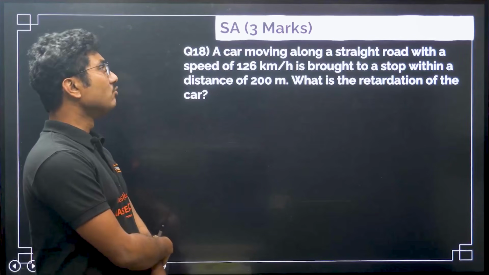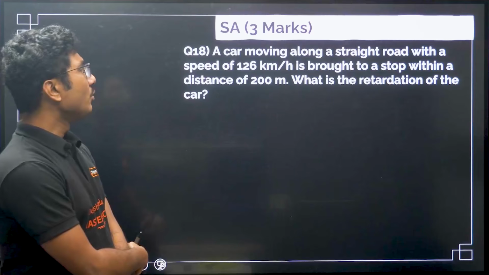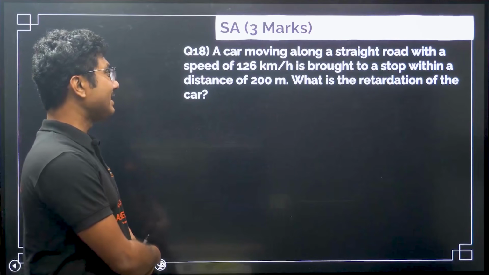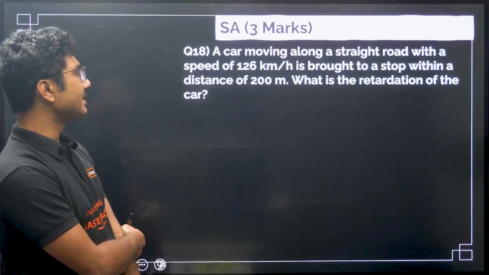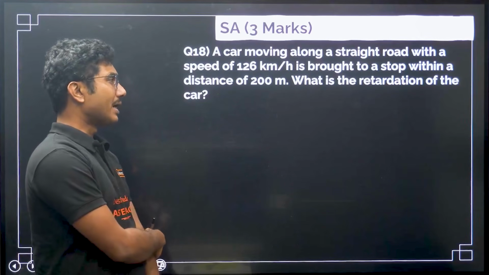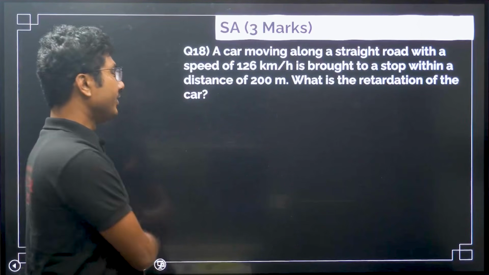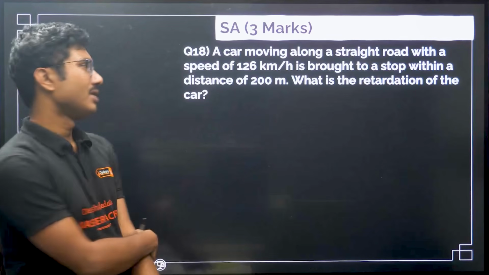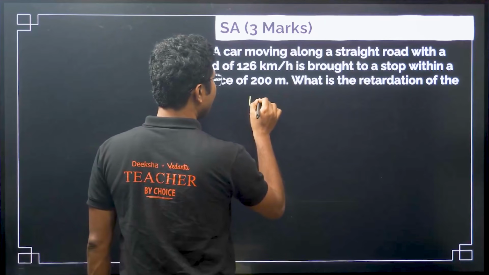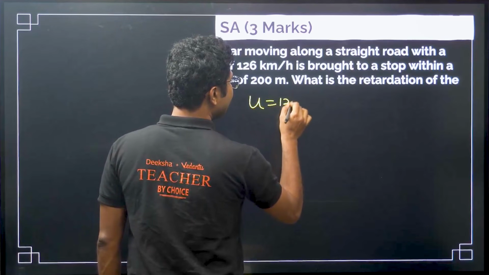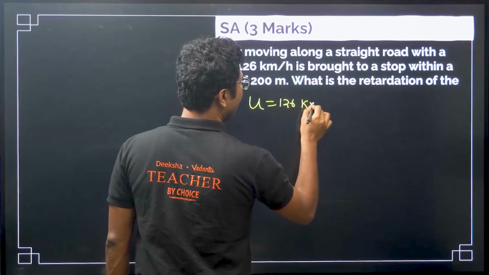A car moving along a straight road with a speed of 126 km per hour is brought to a stop within a distance of 200 meter. What is the retardation of the car? Retardation means negative acceleration. So what is the initial speed? Initial speed was 126 km per hour.